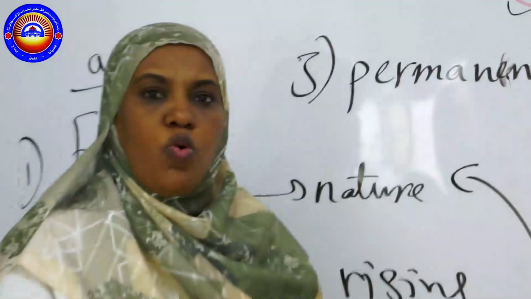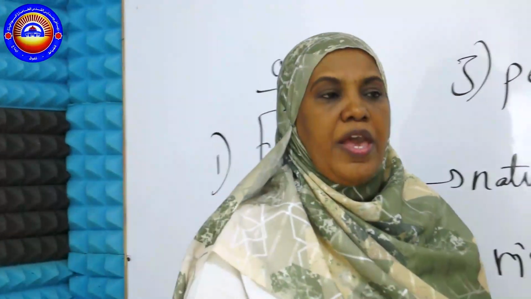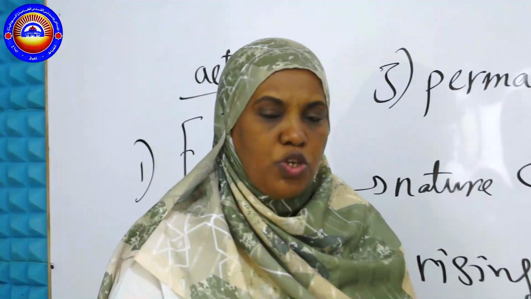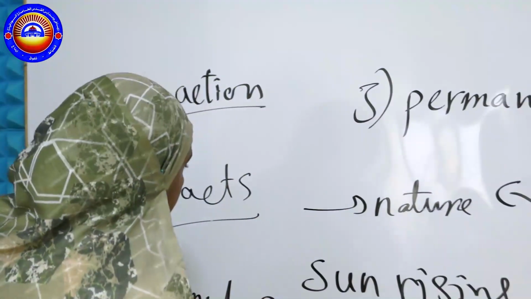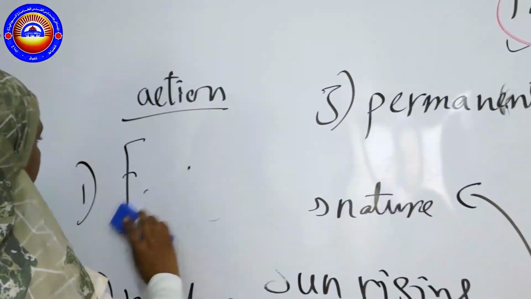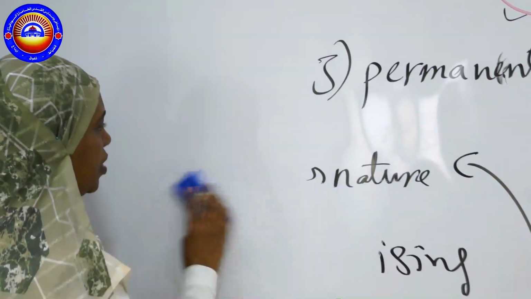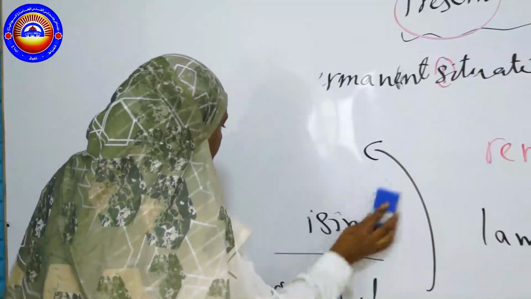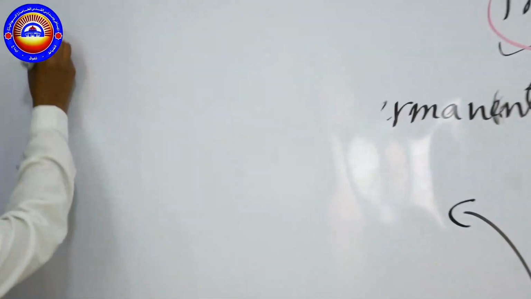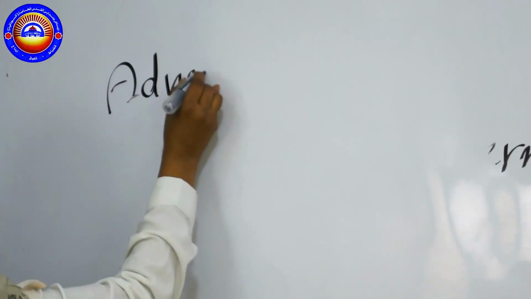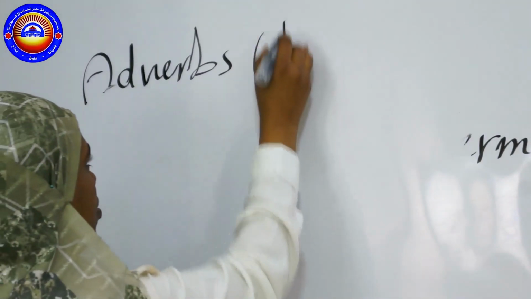So anytime you have an action that can happen more than one time, or in certain times, you are going to use the present simple tense. Okay, let us look at another type, which is very important with this type of actions. The adverbs. Or in some countries, they say keywords.